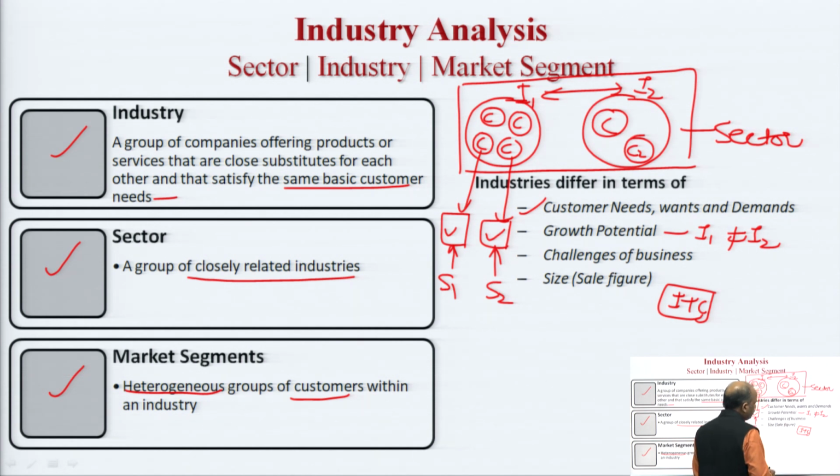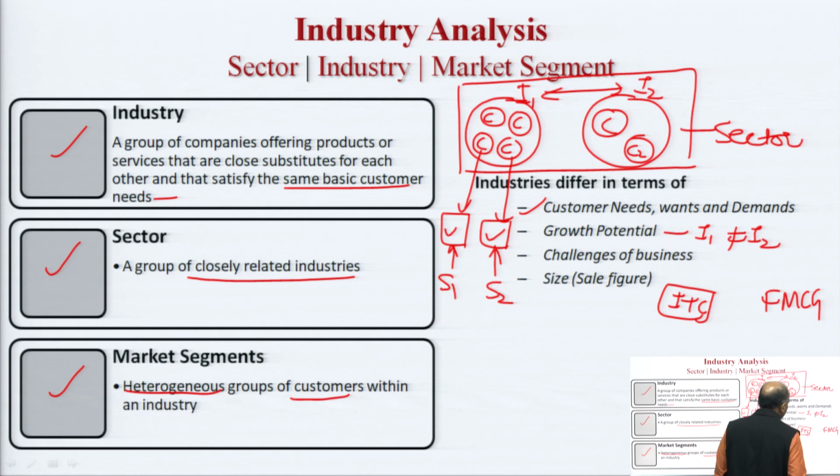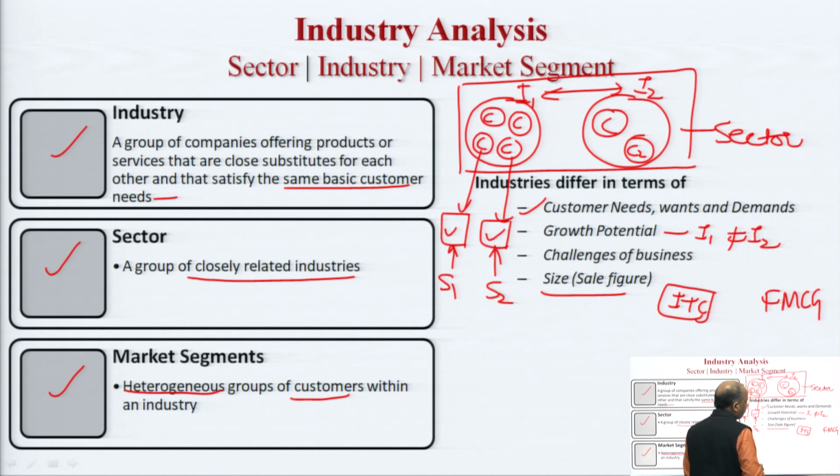So, companies working in the tobacco industry are facing some peculiar, unique kinds of challenges, and this set of challenges may not be similar to the challenges of, for example, the FMCG industry. So, different industries have different challenges. And lastly, the sales figure. Obviously, the demand in a particular industry may not be similar, and therefore, we say that demand, sales figures, or the size of the industry differ from each other.